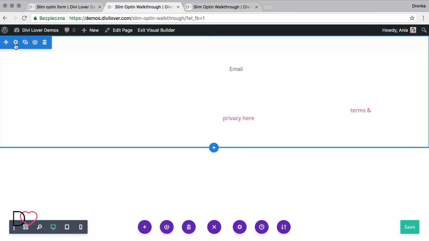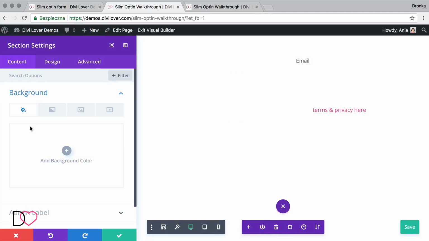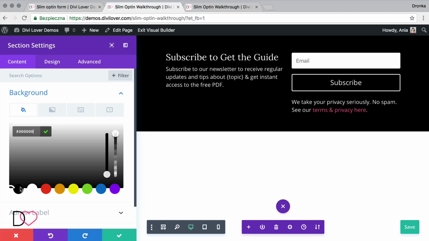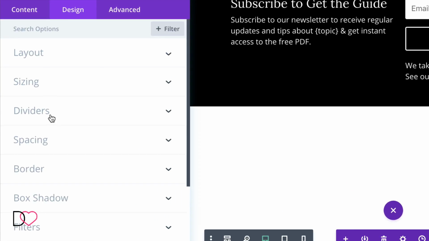Let's do that now. I will go inside the section settings and change the background to black. I will also adjust the spacing in the design tab.